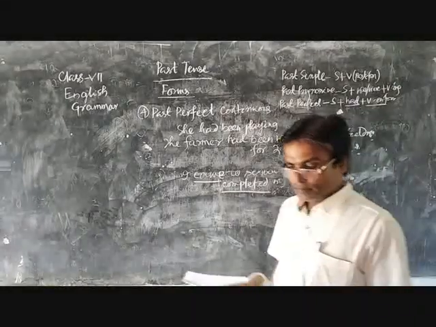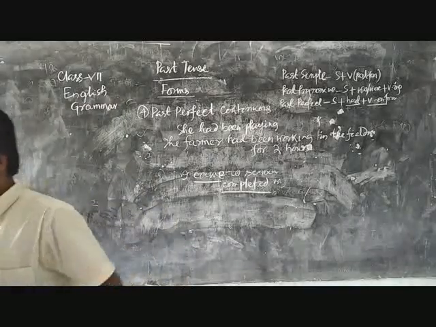This is the past perfect continuous form of the verb.